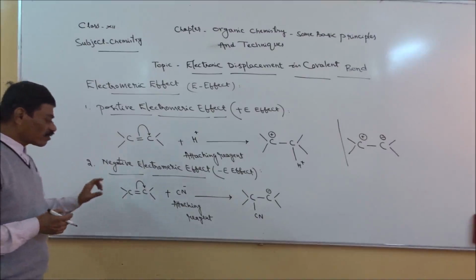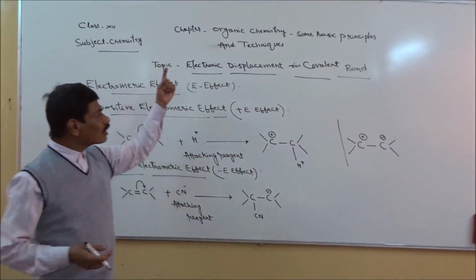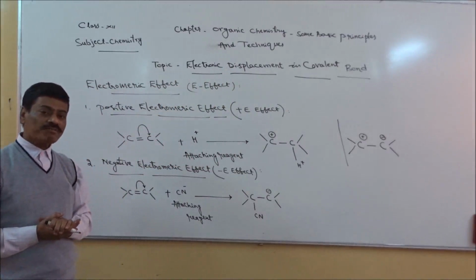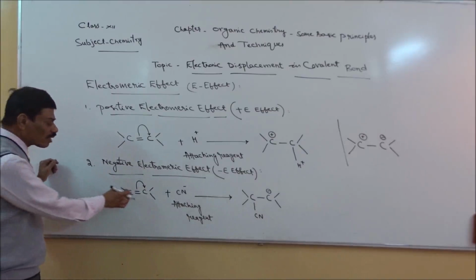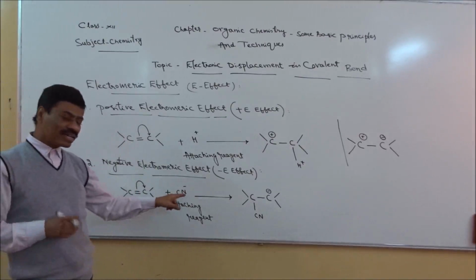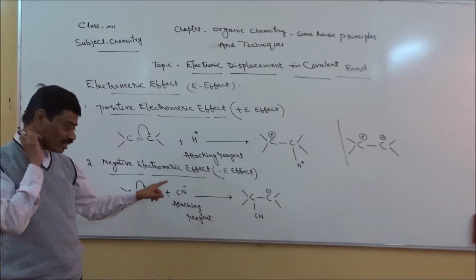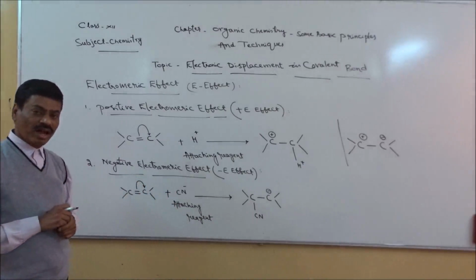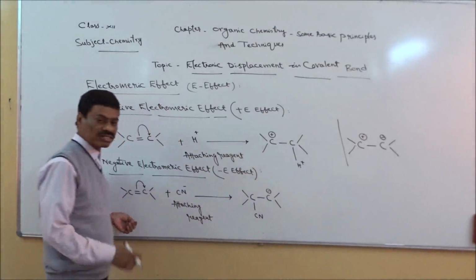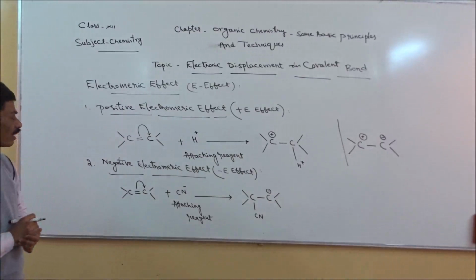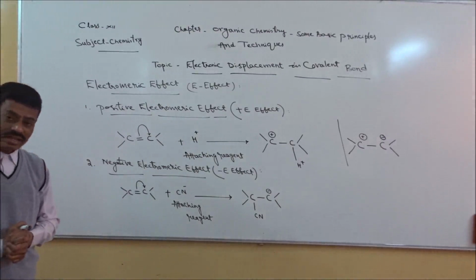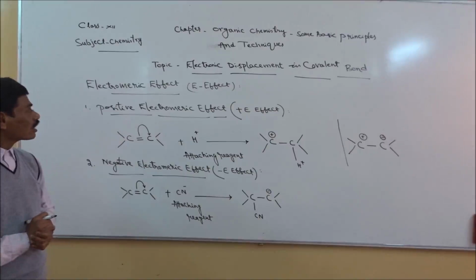Next, the phenomenon wherein displacement of the pi bond of the double covalent bond occurs in such a way that when an attacking reagent with a negative charge reaches the compound, it leads to the formation of an ion with a negative charge, is known as negative electromeric effect or minus E effect. So that's about electromeric effect.